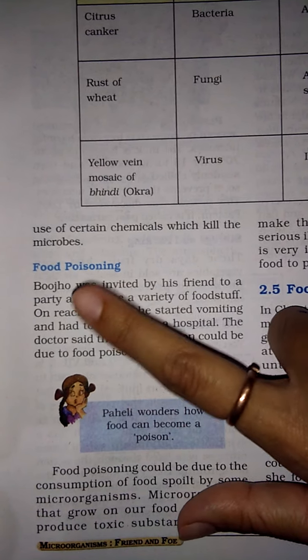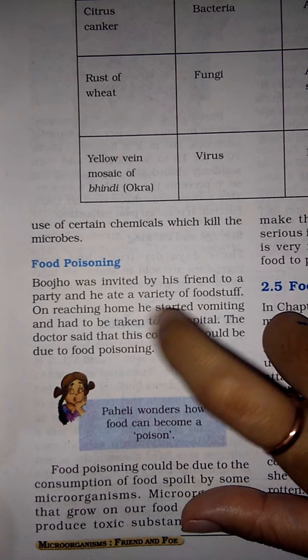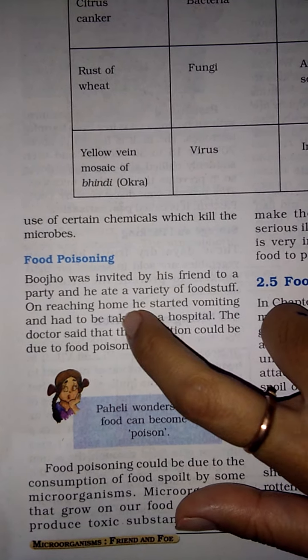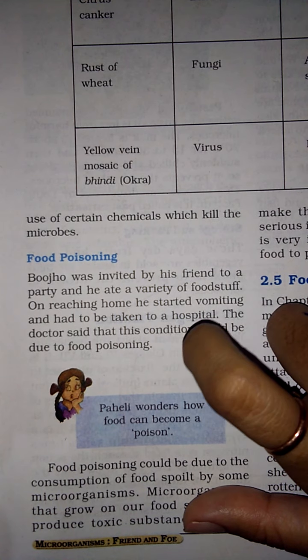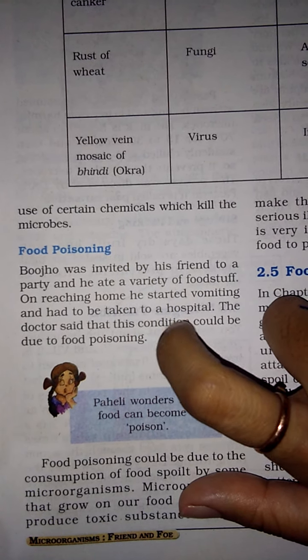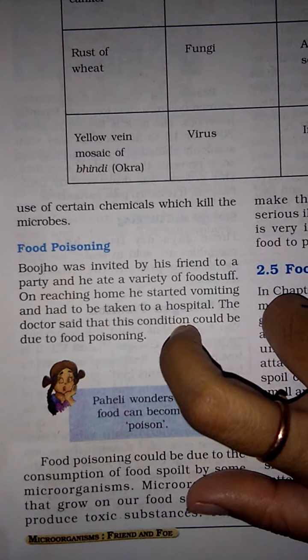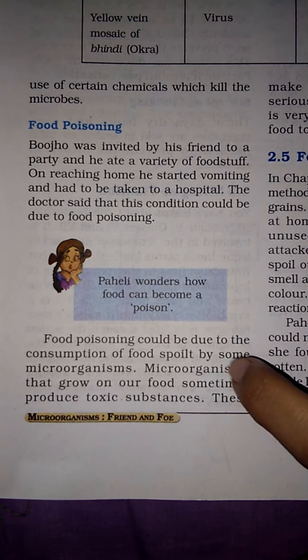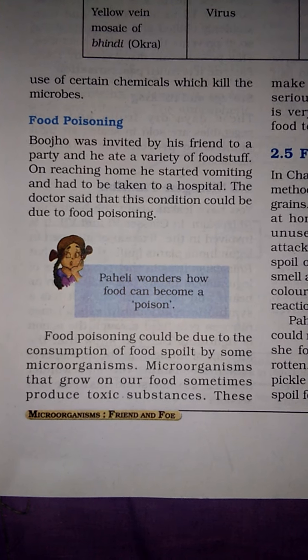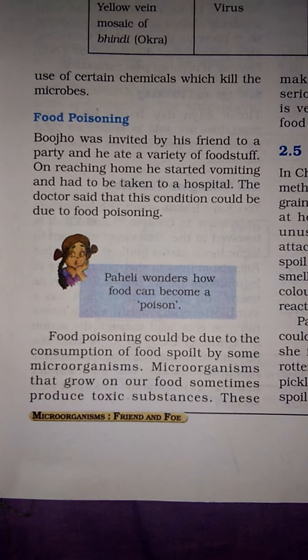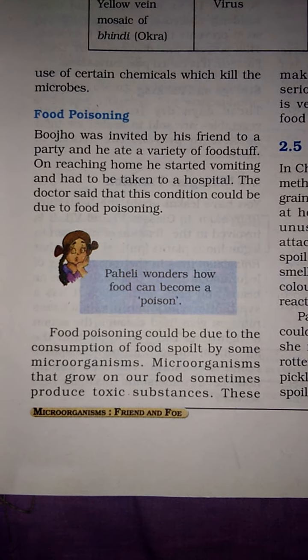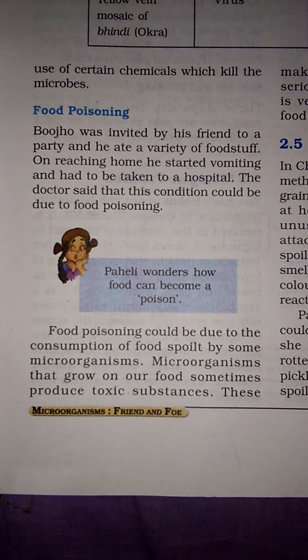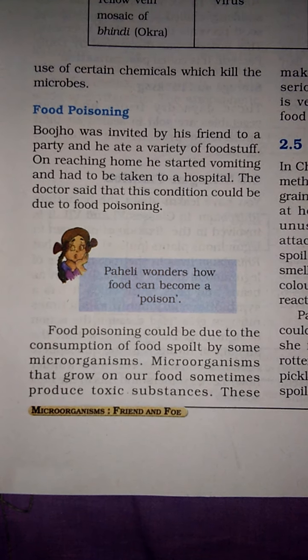Now food poisoning. Pujo was once invited by his friend to a party and he ate a variety of foodstuff. On reaching home he started vomiting and was taken to a hospital. The doctor said that this condition could be due to food poisoning. Now what is food poisoning? Food poisoning could be due to the consumption of food spoiled by some microorganisms. Some microorganisms have spoiled our food. Food poisoning may occur by eating stale food also.